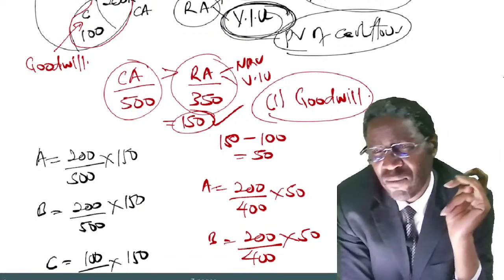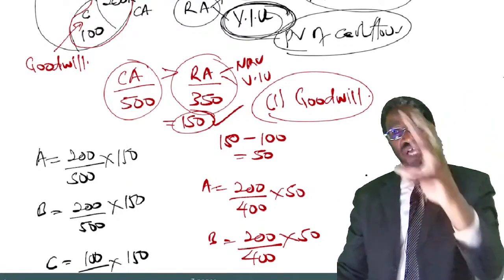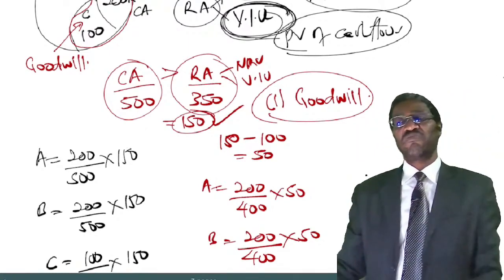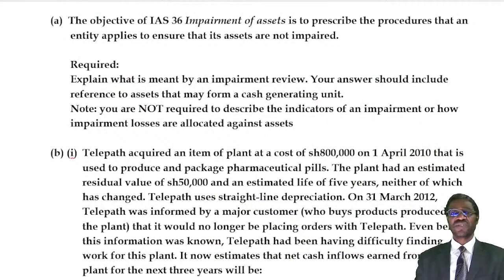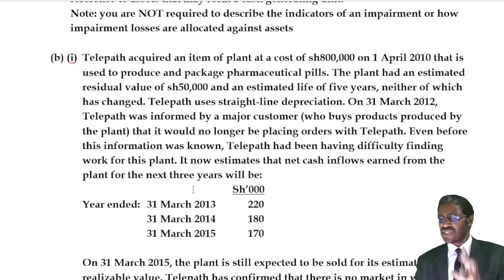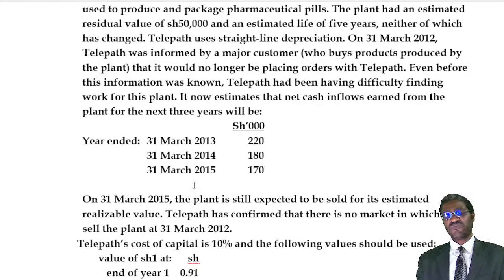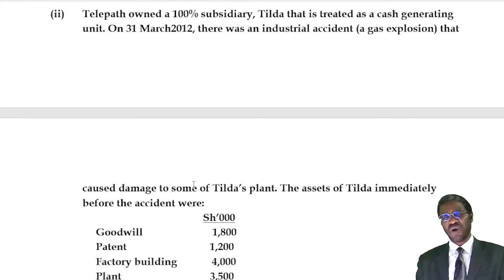Good. So that is it for that introduction. So now you know the concept behind a cash generating unit. Now, part B of the question, I may not be able to do it now because I just wanted to introduce the blocks for today, but let us just read part B because it has some challenge. Part B2, it has some challenge that I'll talk about next time.